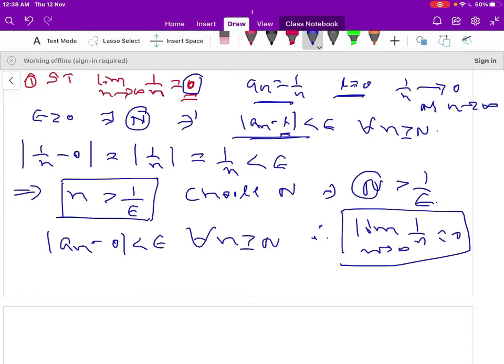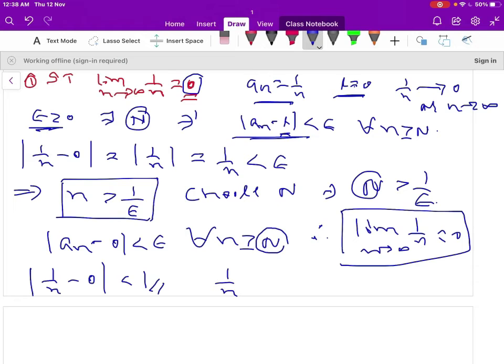Let us take a particular value of epsilon. When epsilon is 1, if I take a_n is 1 by n, |1 by n minus 0| less than 1. So let us see what is the capital N value here. N depends on this epsilon value.